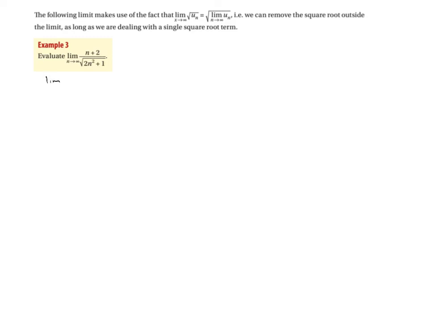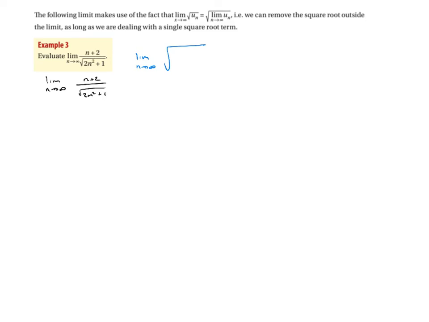We've got the limit as n heads off to infinity of (n plus 2) over the square root of (2n squared plus 1). Now what I want is something of the form where I can take the limit outside, so this is what I want, as n heads off to infinity, with a big square root where I can do all my work in that square root.